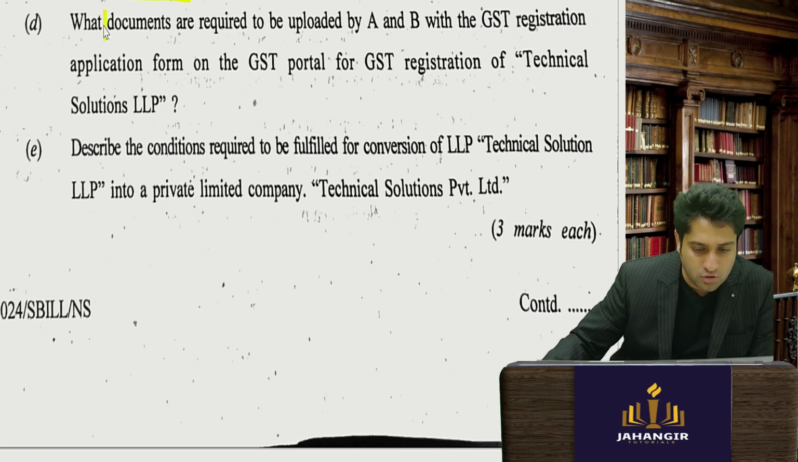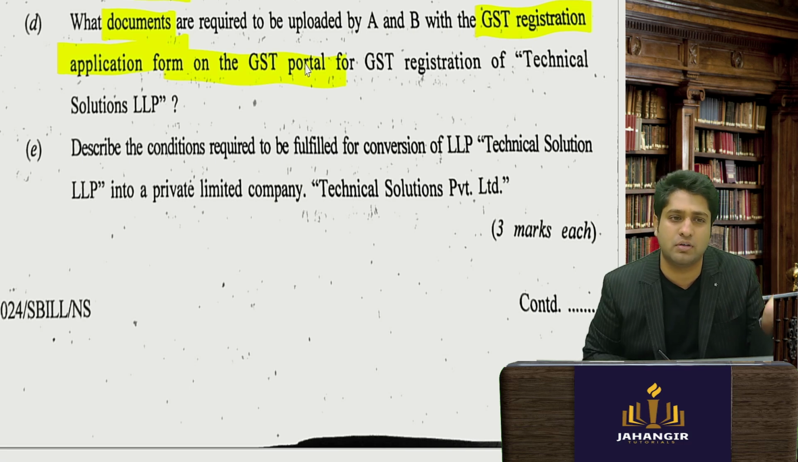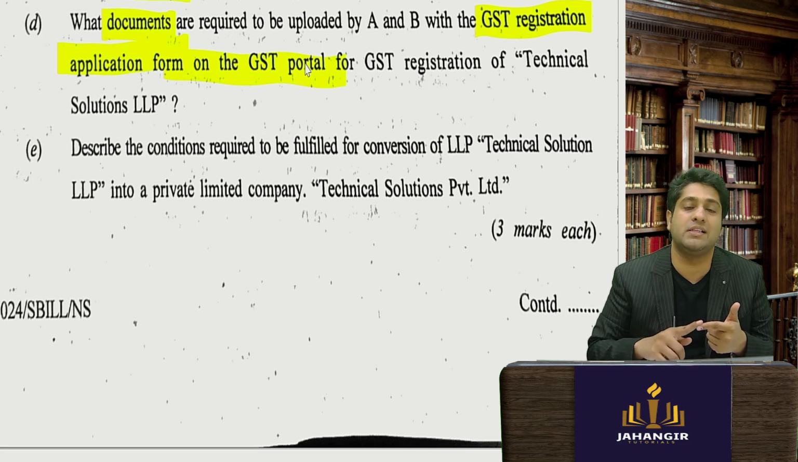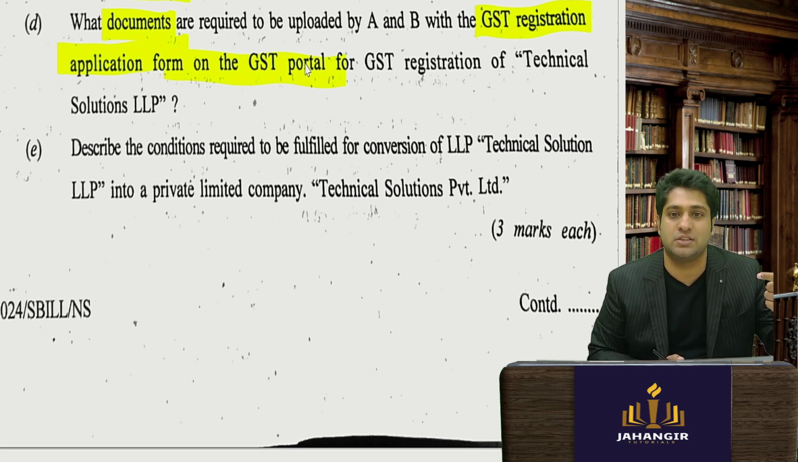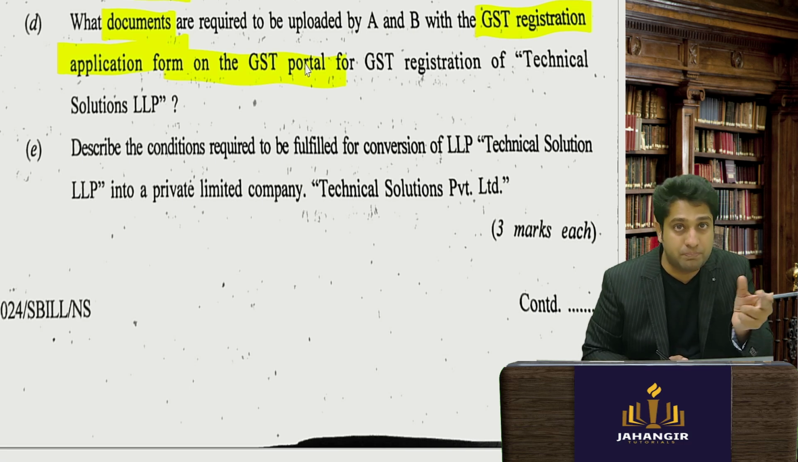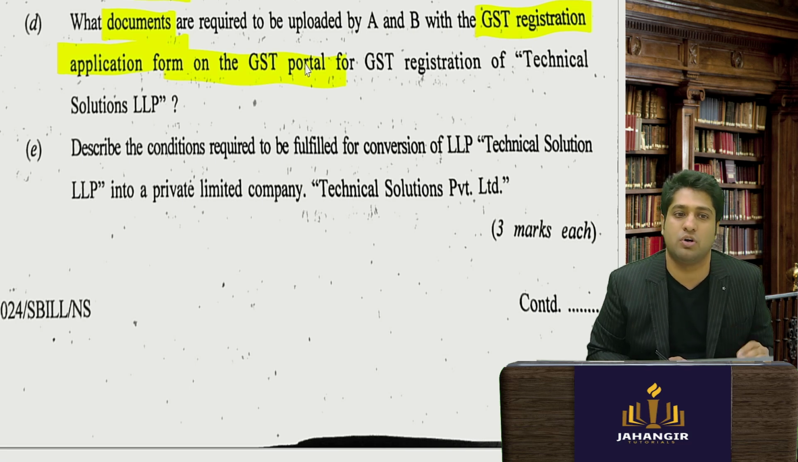Now what documents are required to be uploaded for GST registration application form on the GST portal? So now they are talking about clubbing with GST also. To register for GST you need to give your bank account details, details of the business, that is your incorporation documents, details of your persons running it like your directors, etc. Okay, all of that. And the most important is which goods and services you are providing.